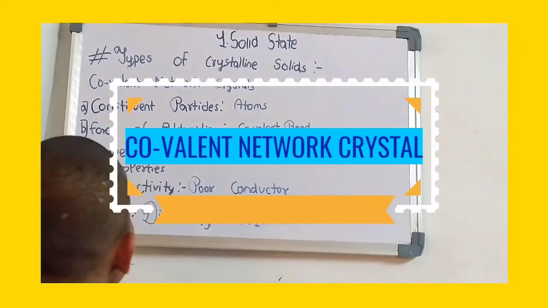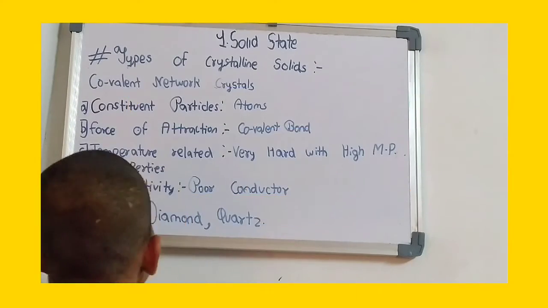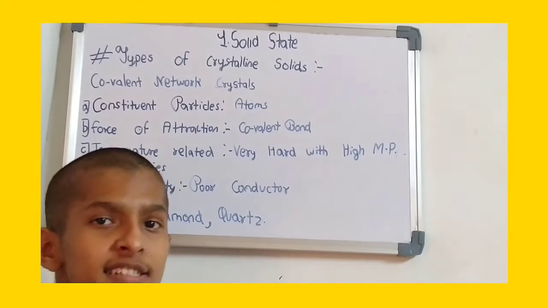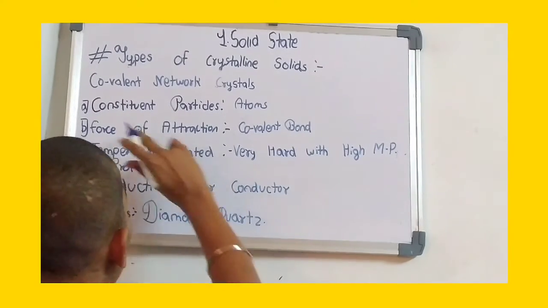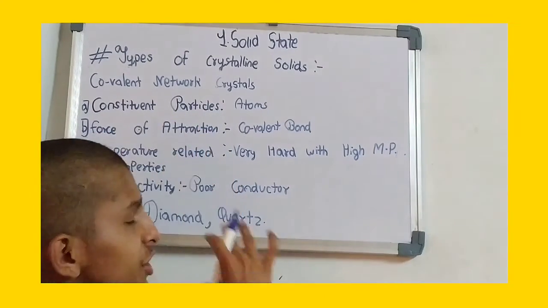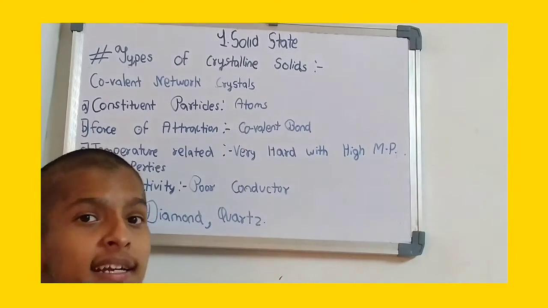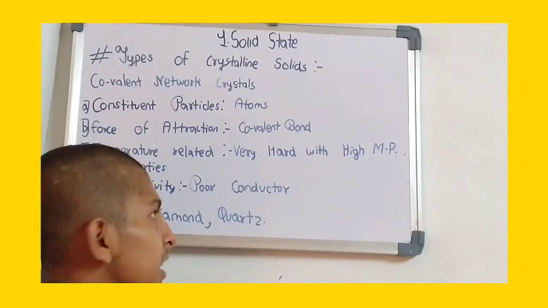So now let's study about the covalent network crystals, and in this the constituent particles will be atoms. The atom, that is the smallest unit of matter, will be the constituent particle, and the force of attraction which holds the particles will be the covalent bond. What is the covalent bond? That is a single bond present between the electrons.